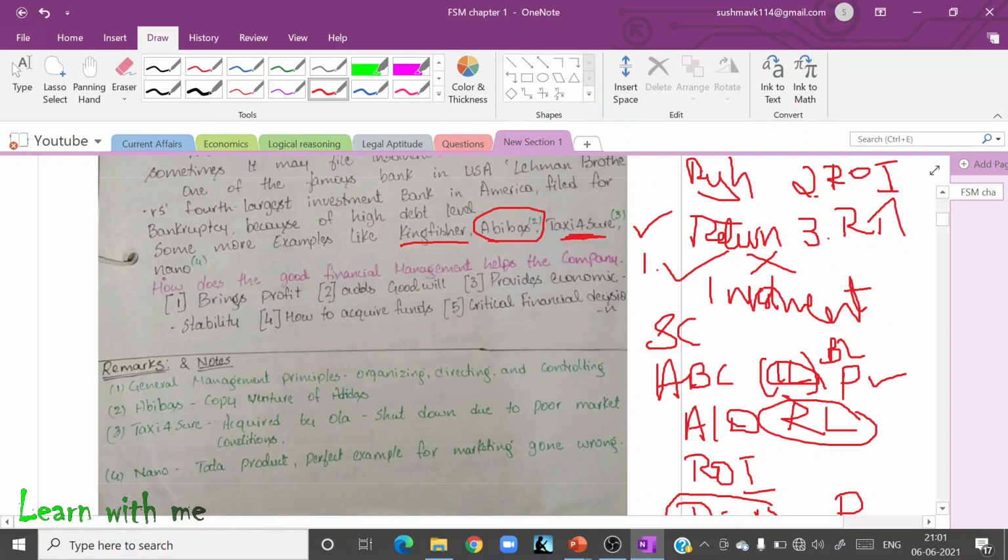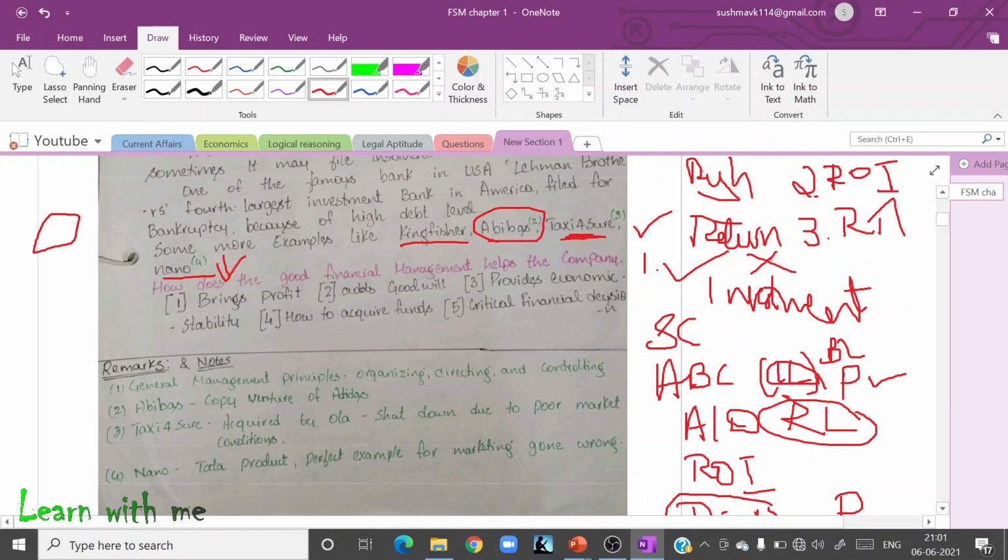The next one is the Nano car. A small tiny car. I think everyone has seen this in your locality. Your neighbors have been using the Nano car. Everyone used to love those cars. Especially I used to love this car because of its tiny size. It's really very small and really very cute, right? So that decreased. Why? Because of poor financial management.